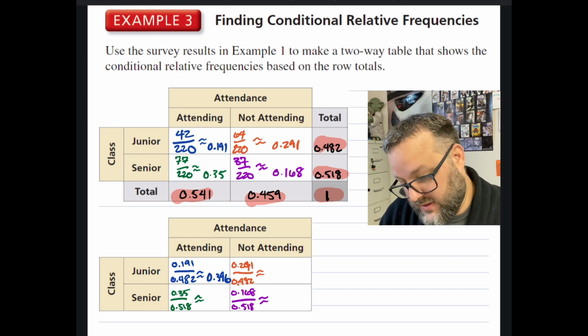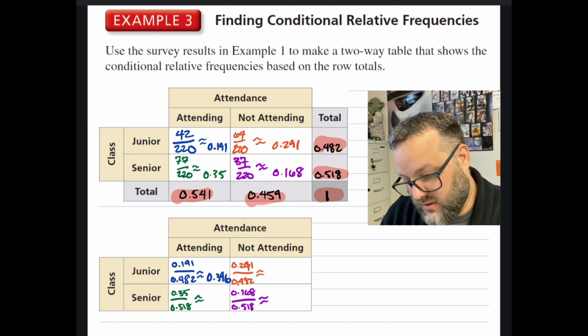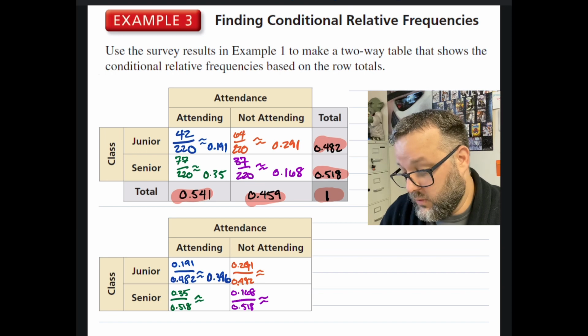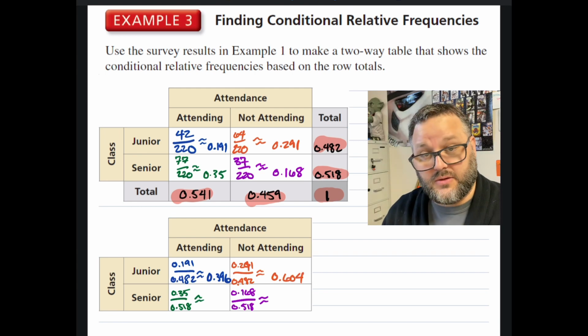So we do this again for how many we expect not to show up. We take the 0.291 and the 0.482. When we use the division and turn this into our expectation, or our theoretical problem, we expect 60.4% of our juniors to not attend the concert.